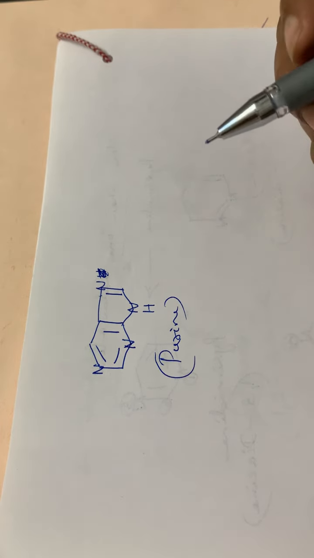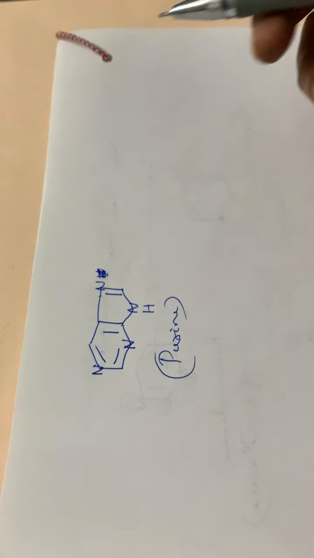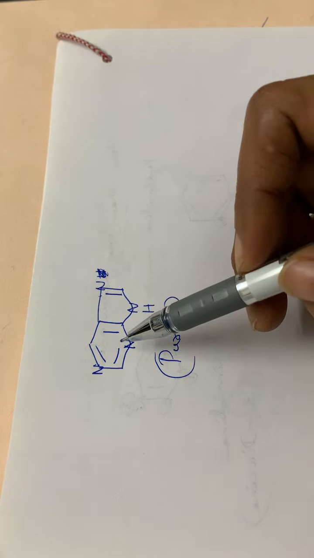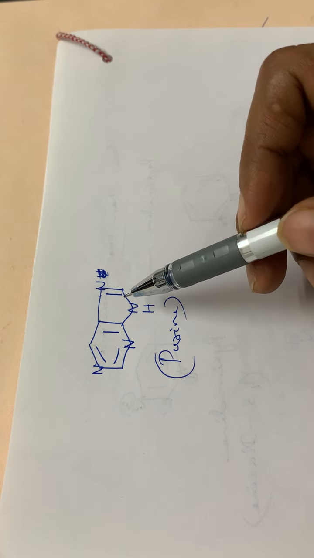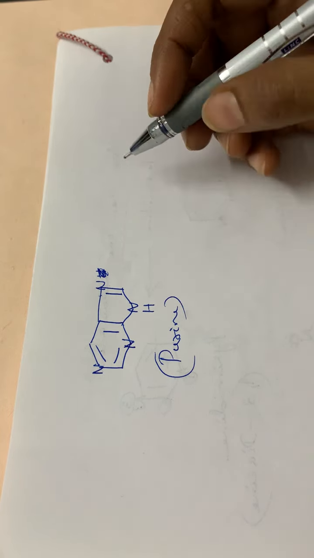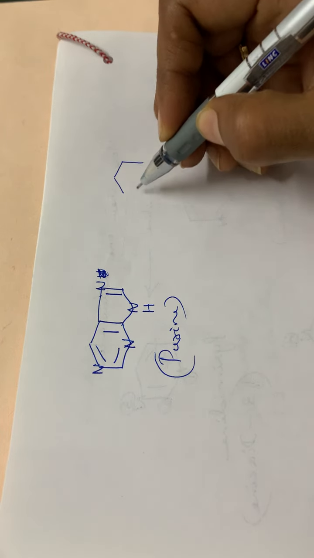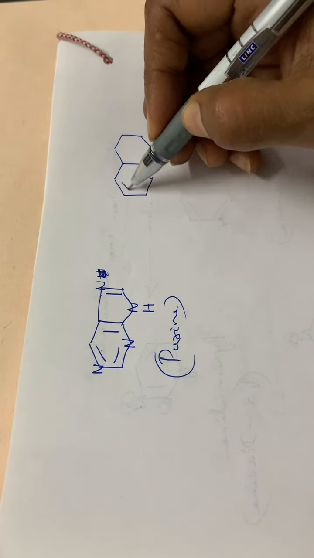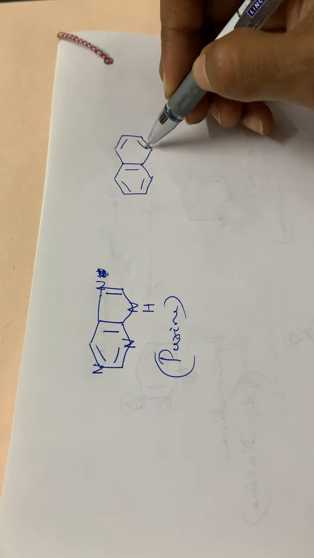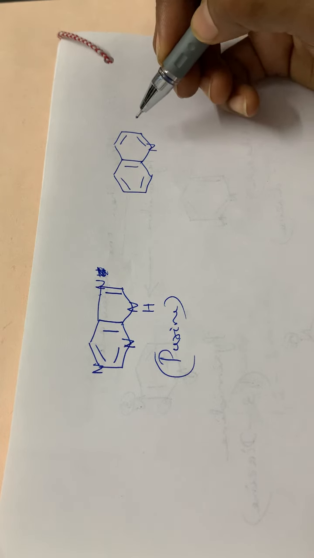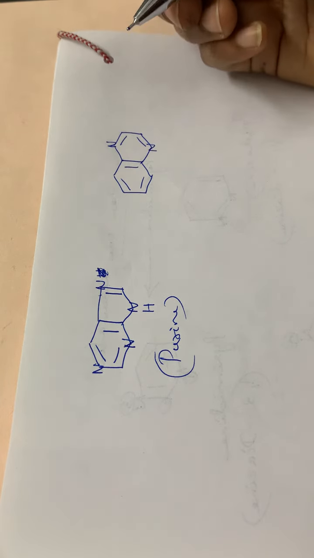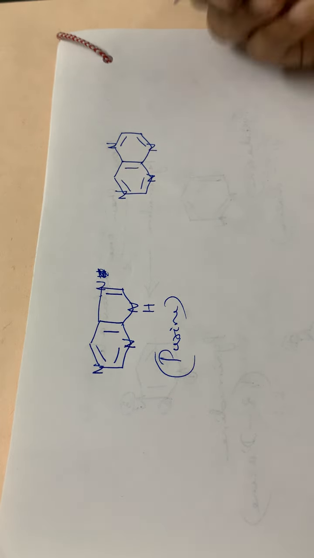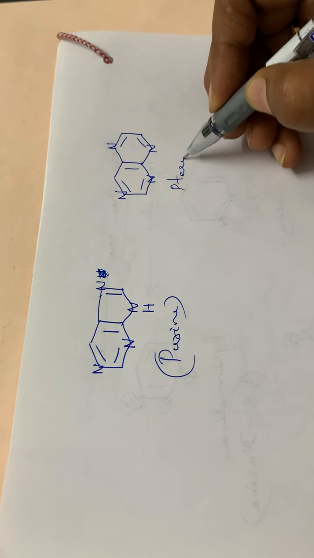So in total, how many nitrogen atoms are there? 4 nitrogen atoms are there in purine, isn't it? So this is a heterocyclic compound with completely heterocyclic rings, isn't it? Then the next compound has 2 heterocyclic rings, that is 2 6-membered rings, with alternate single and double bonds. Then there will be nitrogens. So at this position one nitrogen, then 4th position, then again here nitrogen, here also nitrogen atom. Okay, so this compound is pteridine.